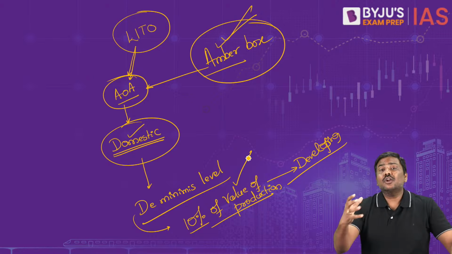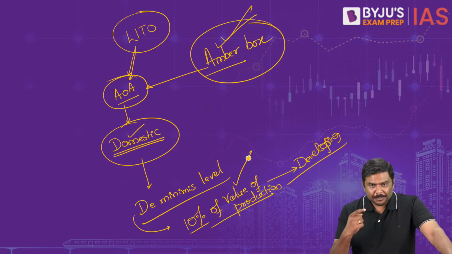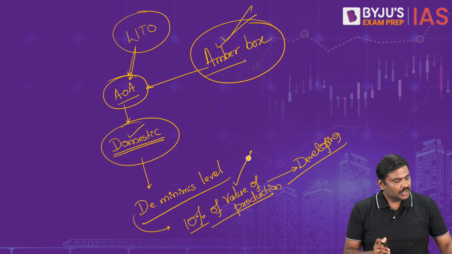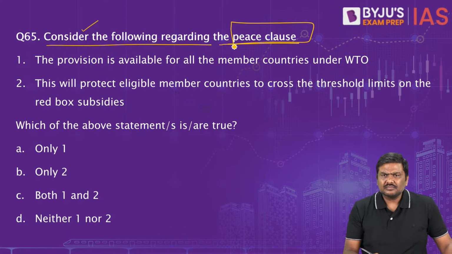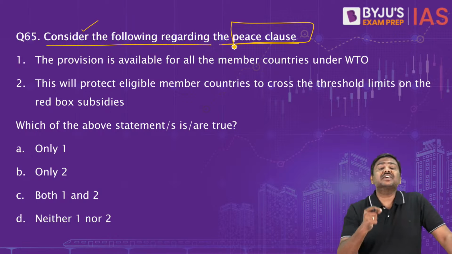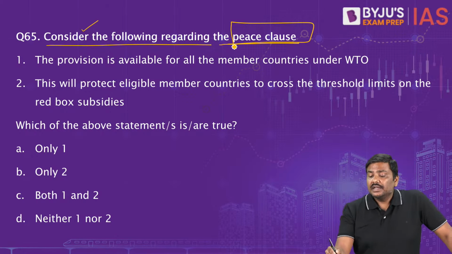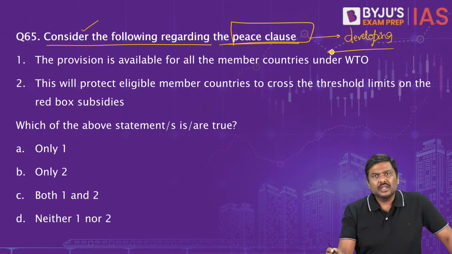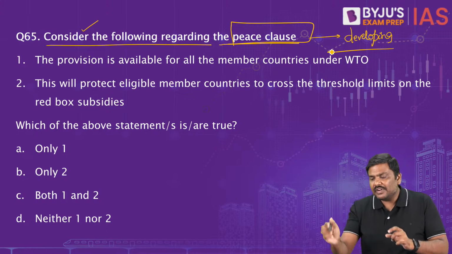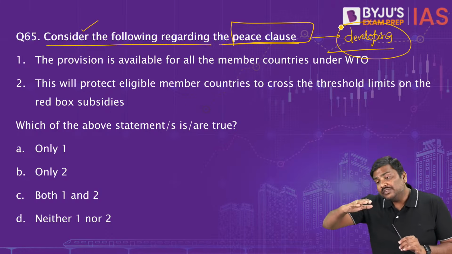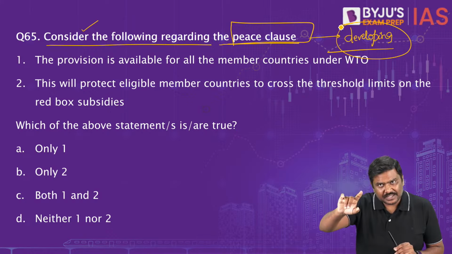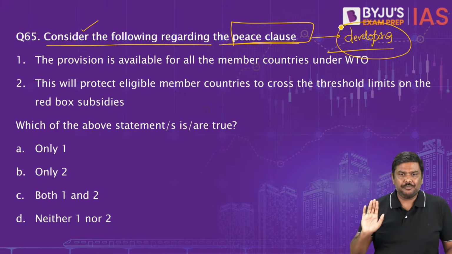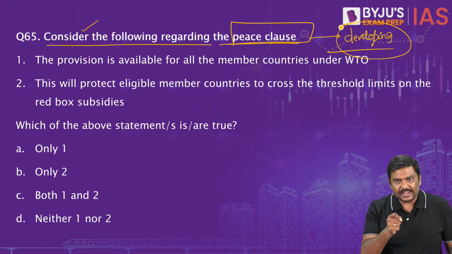But please understand, in order to protect the developing countries, there is one provision called the peace clause. Under the peace clause, developing countries, and please remember this is not available to everybody, this exemption is not available to everyone, if they cross the threshold limit of 10%, even then other countries cannot file a complaint against them under WTO. I'll repeat it again.